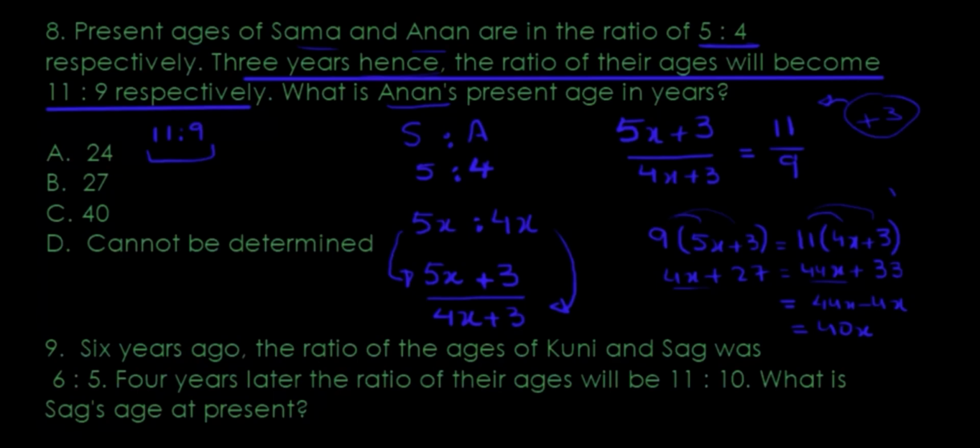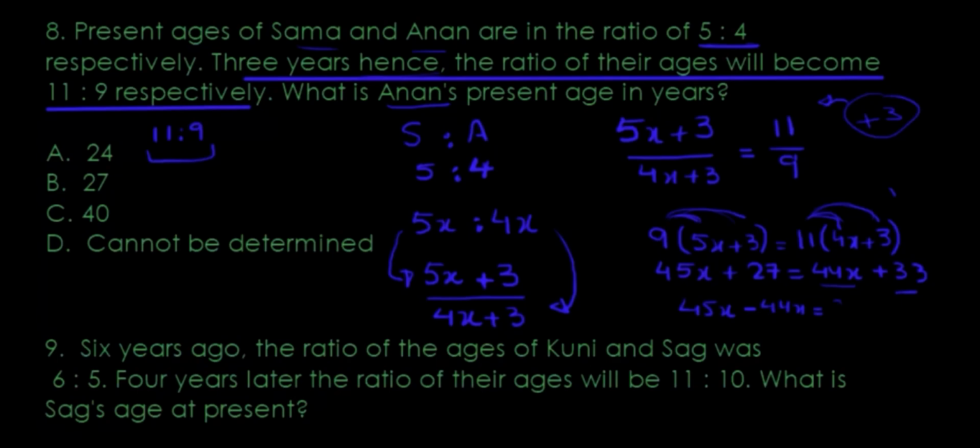Oops. Okay, hold on, because I accidentally did something wrong. So 9 times 5 is 45x. 9 times 3 is 27. 11 times 4 is 44x. 11 times 3 is 33. I'll bring this 44x to the other side. So I've got 45x, take away 44x equals 33, take away 27. So that's just x equals 33 take away 27, which is 6. So I got the value of x as 6.